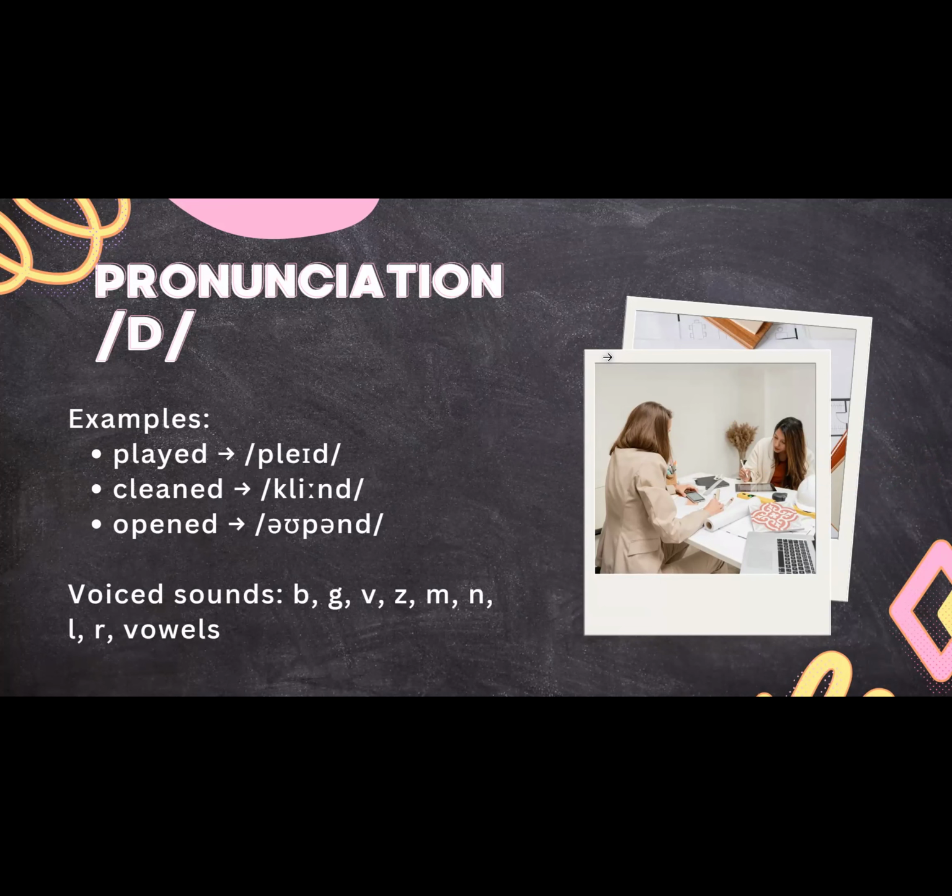What is a voiced sound? Voiced sounds are sounds made with vibration in your vocal cords. It means your throat is on. These are the voiced sounds: b for boy, d, g, v, z, m, n, l, r, and the vowels.